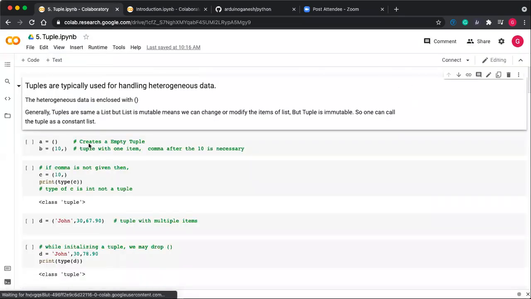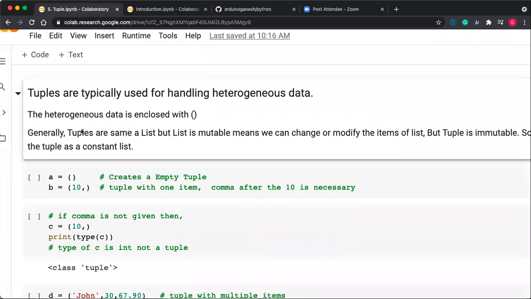So let's discuss the tuple. You can consider the tuple as similar to the list, but a somewhat restricted list. Whatever content you can store in a list, the same content you can store in tuples. But what is the limitation? The list is mutable, you can modify the content of a list, but a tuple is immutable. You cannot change the content of the tuple. Once it is declared, that is final. So you can consider the tuple as a constant list.